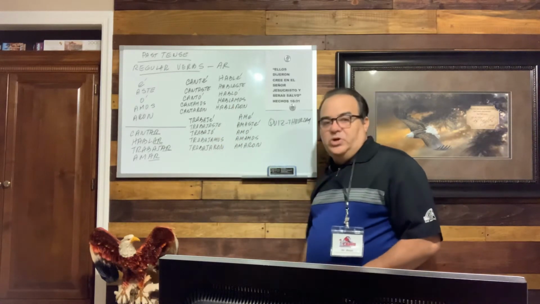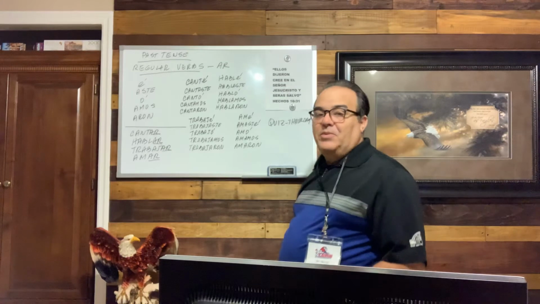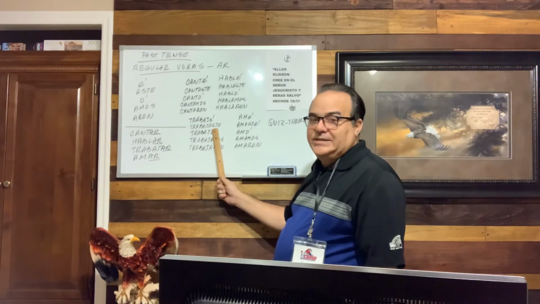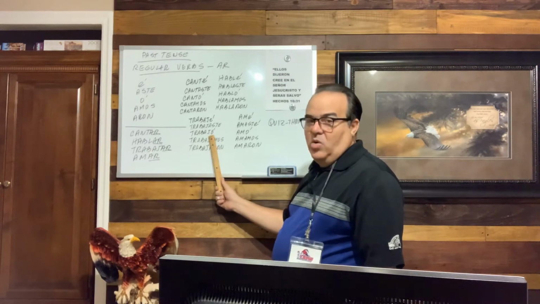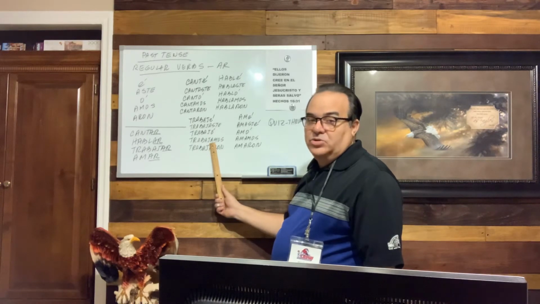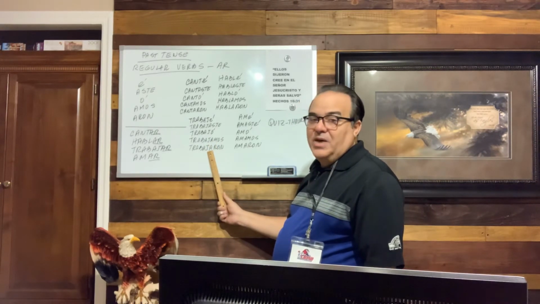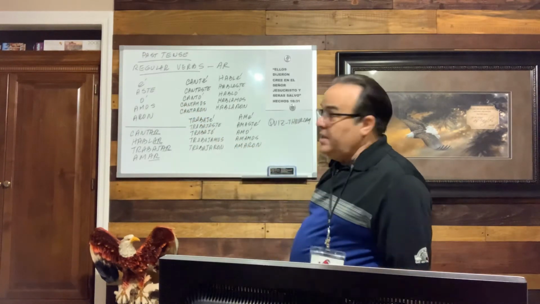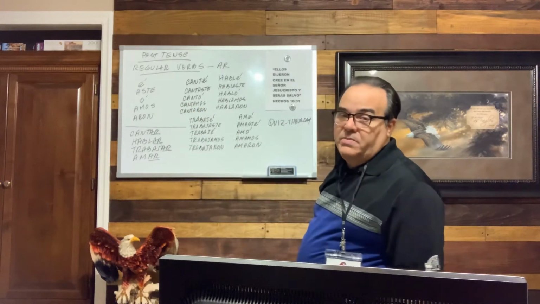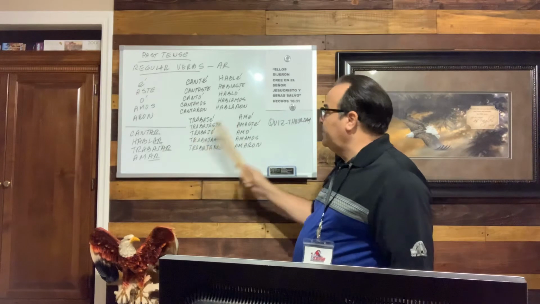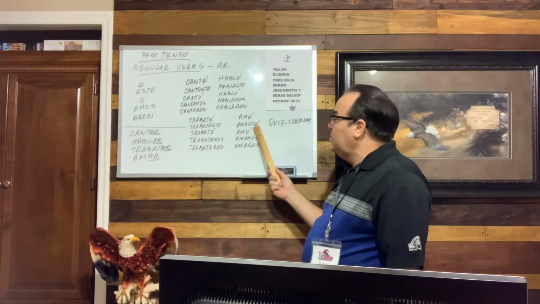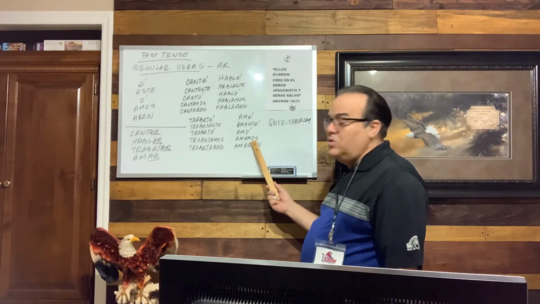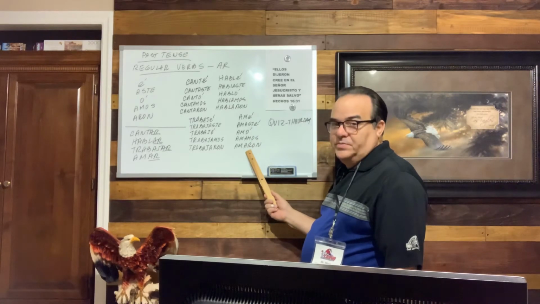Let's talk about another verb. Trabajar, to work. Yo trabajé, tú trabajaste, él trabajó, nosotros trabajamos, and then ellos trabajaron. Like you see, in all these three examples, we follow exactly the rule. That part is really important that you keep in mind in your notes. Amar: yo amé, tú amaste, él amó, nosotros amamos, ellos amaron.